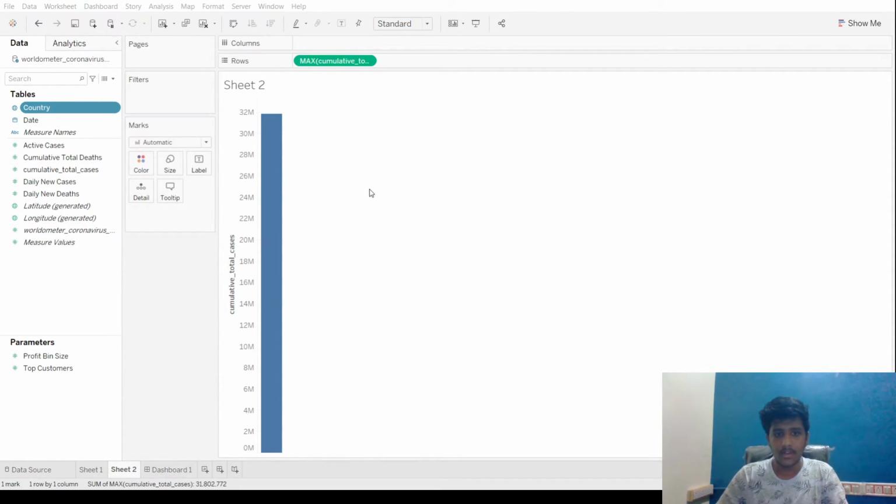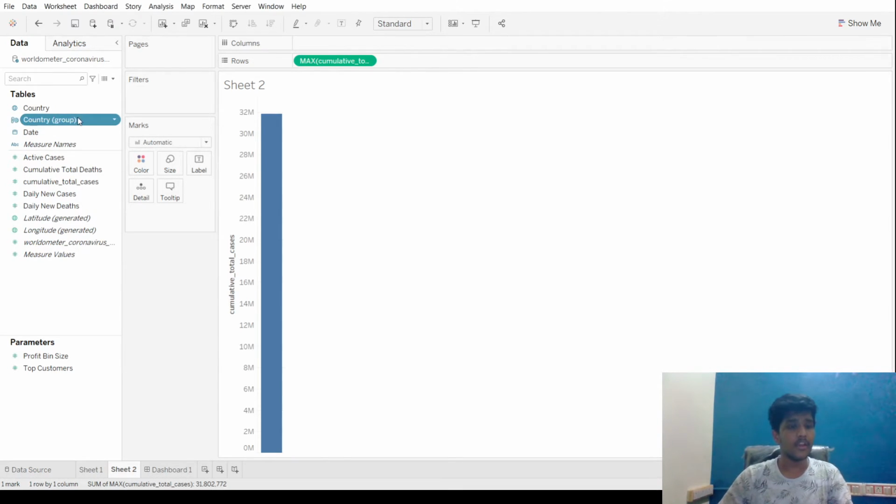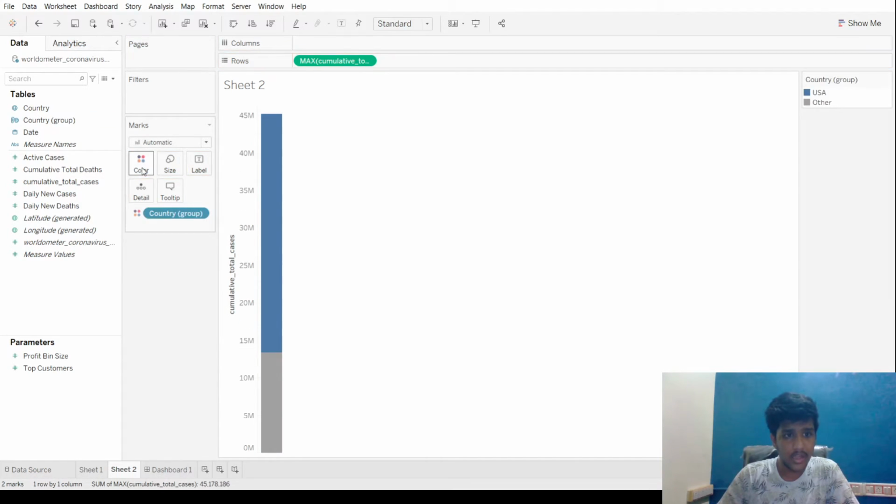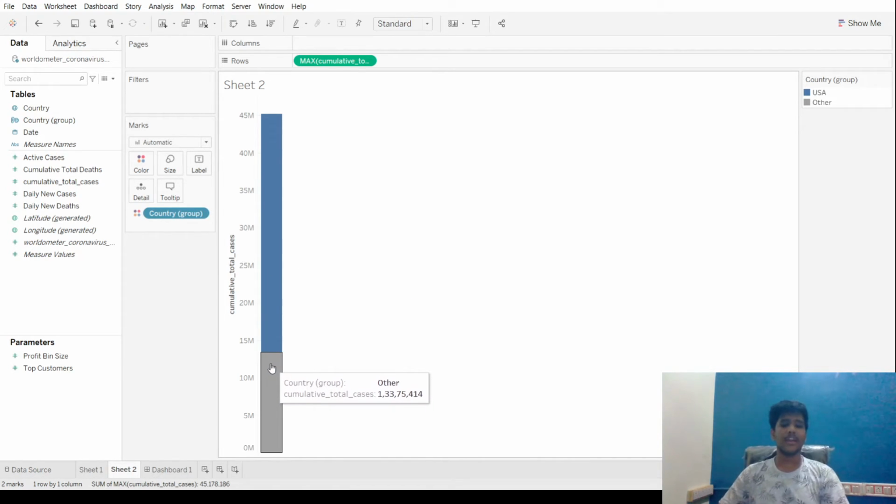As you can see right now, USA is one group and all the other countries are in the other group. Now if you press OK, there's another group formed. So we can use this for coloring, and you can see that the total number of cases in the USA is totally more, and in all the other countries combined, it's less.